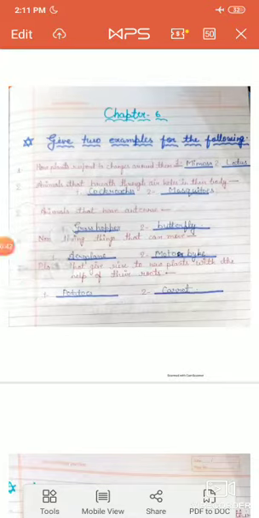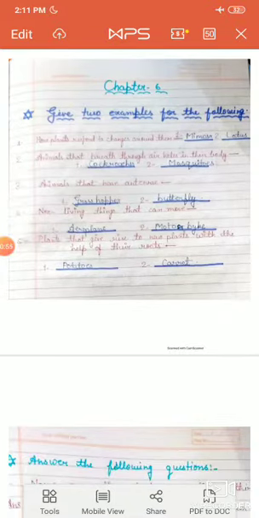Give two examples for the following. Students, let us see your question number first. How do plants respond to changes around them?